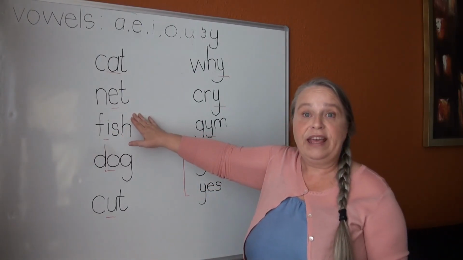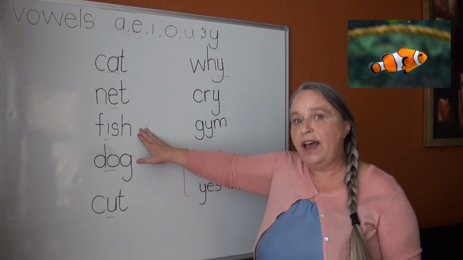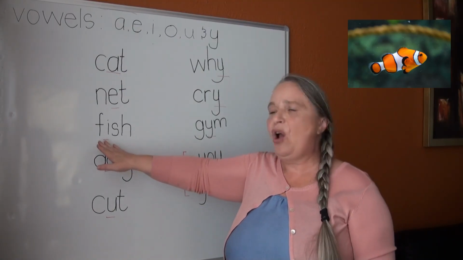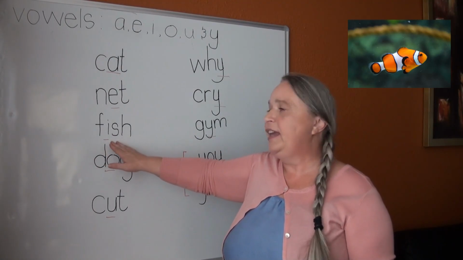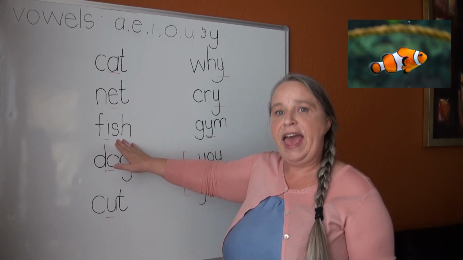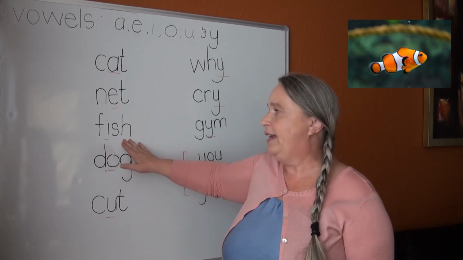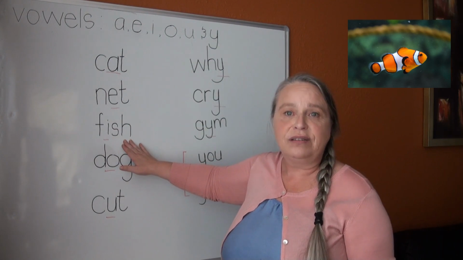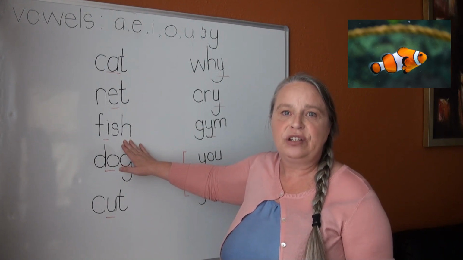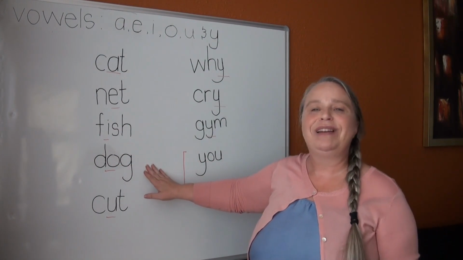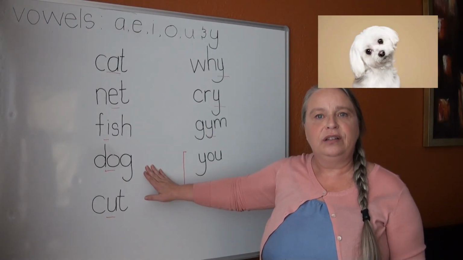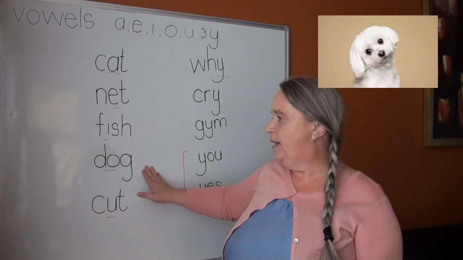The next one is fish. Fish, we have F, consonant, I, vowel, S, consonant, and H, consonant. The next one is dog.